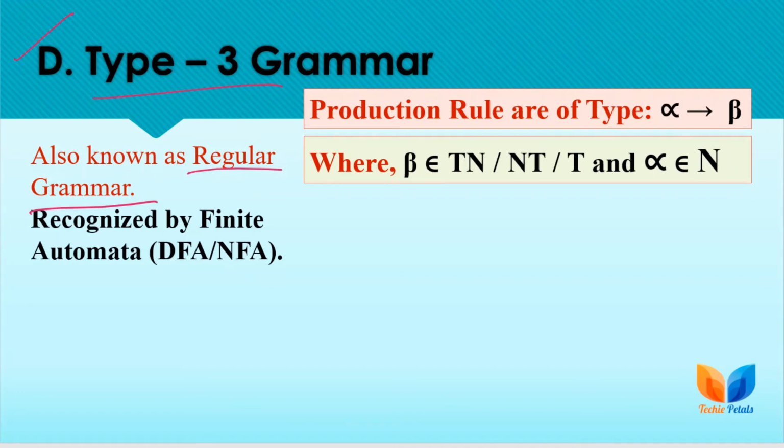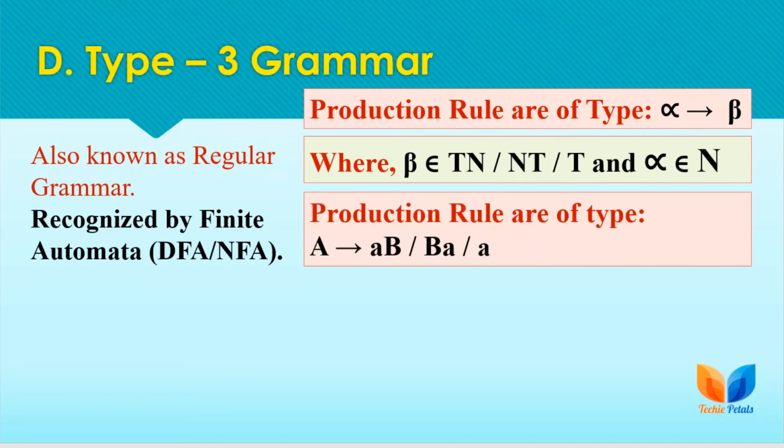So here the production rules are of the type: a single non-terminal producing a single terminal followed by a single non-terminal, or a single non-terminal producing a single non-terminal followed by a single terminal, or only a terminal. And the left hand side, same as the context free grammar, is going to have only non-terminals. There will not be any terminal on the left hand side.